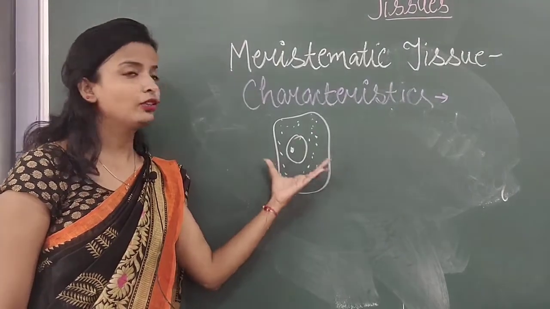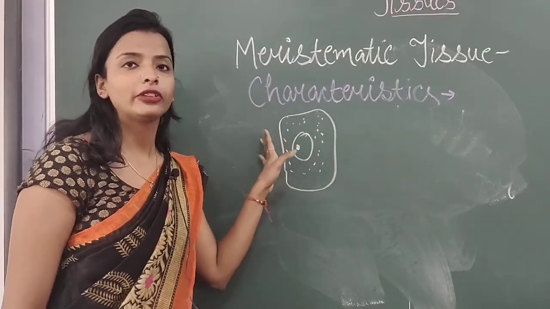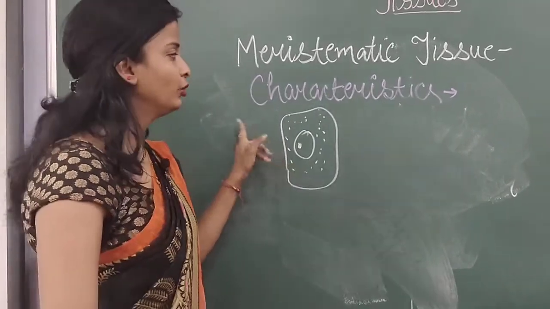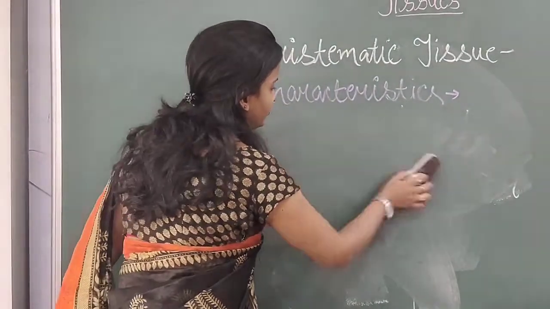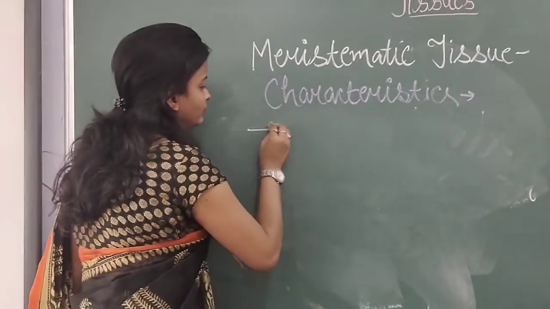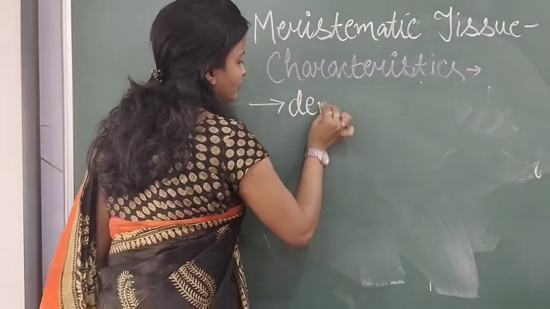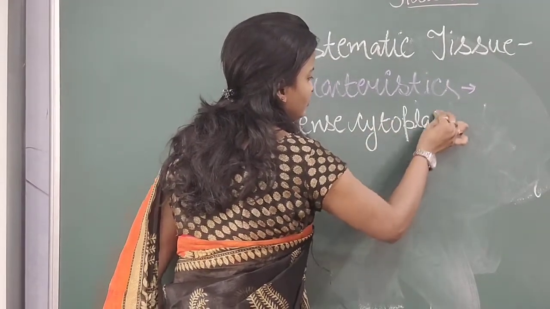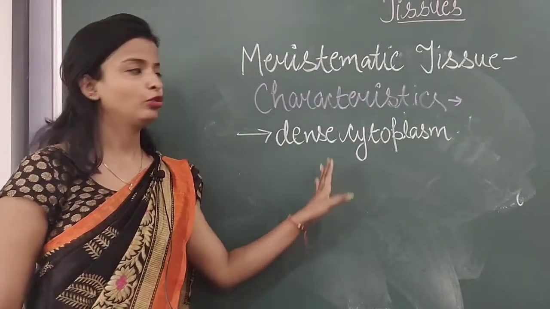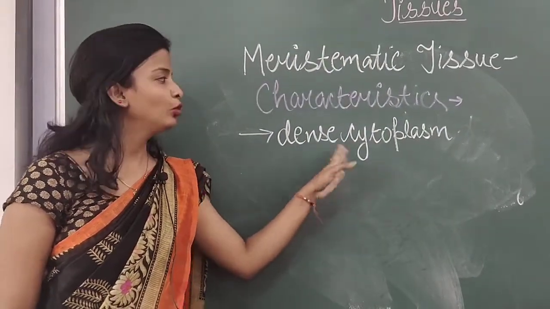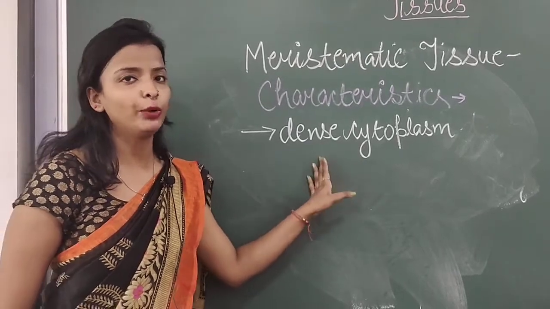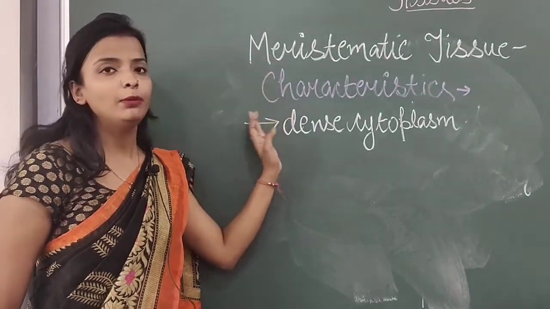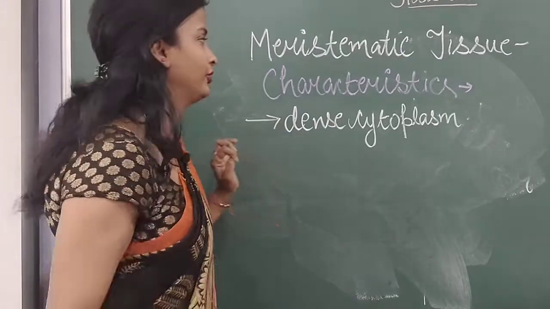It is present in the cell, and the cytoplasm is thick here. So when we talk about meristematic tissue, dense cytoplasm is present. It is another characteristic: the presence of dense cytoplasm is seen. Students, in your book the characteristics are given, please go through them and read them one by one. So that was about the characteristics. Now I will tell you the types of meristematic tissues that are seen in plants.